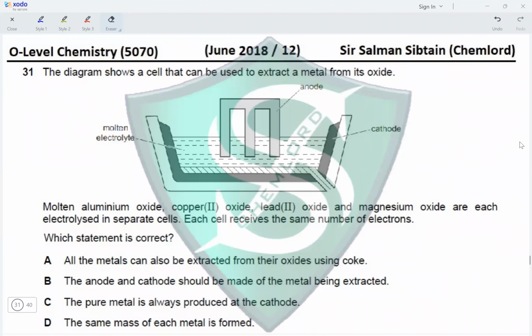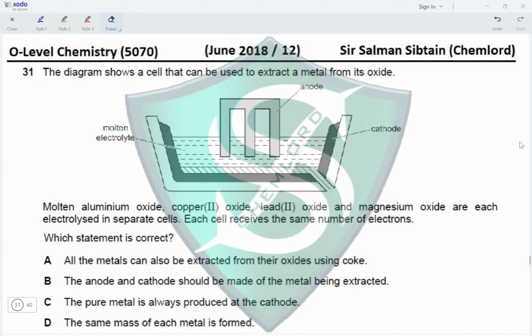Hi guys, this is O-Level Chemistry, paper 12, June 2018, question 31. The diagram shows a cell that can be used to extract a metal from its oxide. Molten aluminum oxide, copper(II) oxide, lead(II) oxide, and magnesium oxide are each electrolyzed in separate cells. Each cell receives the same number of electrons.